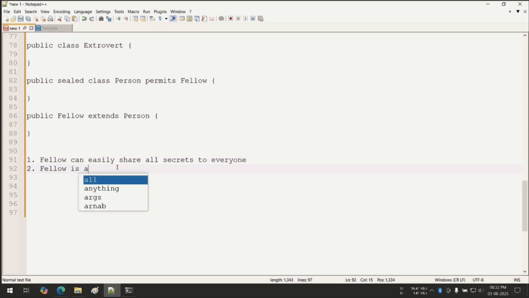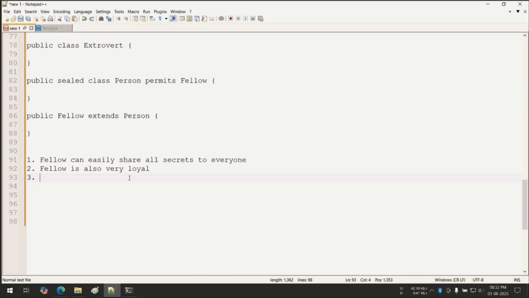The fellow is also very loyal. Maybe. Okay, and can you tell me another type of fellow? One type of fellow is sharing everything. Another type of fellow is very loyal.